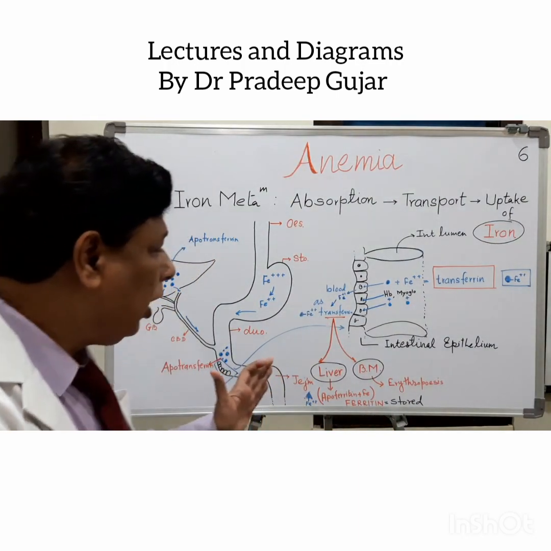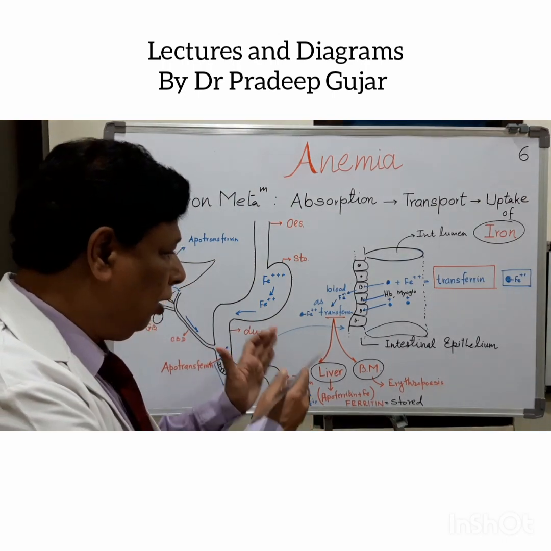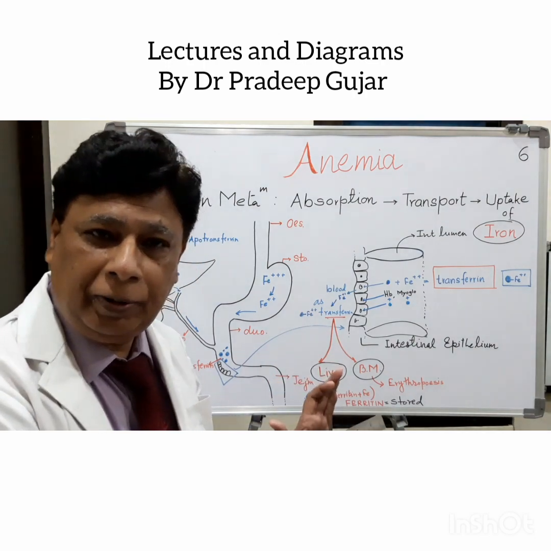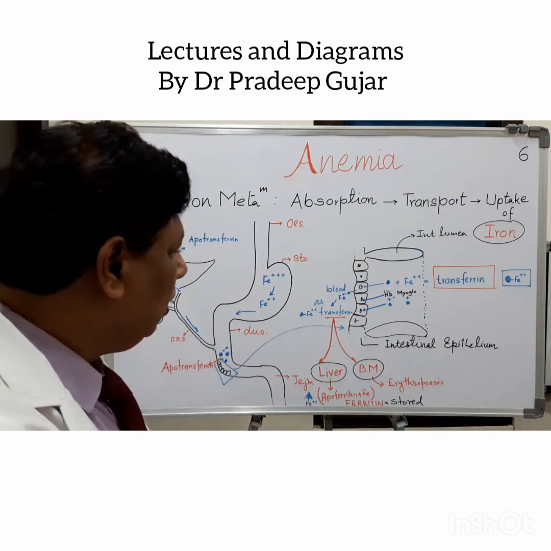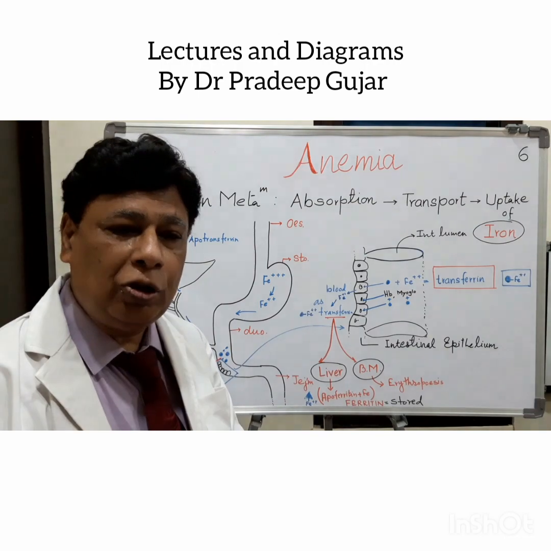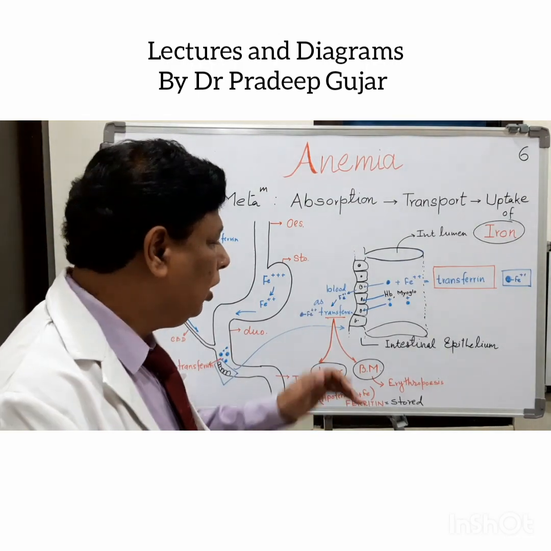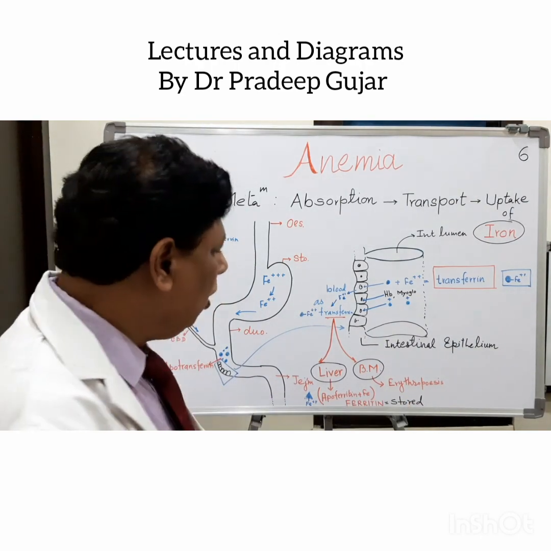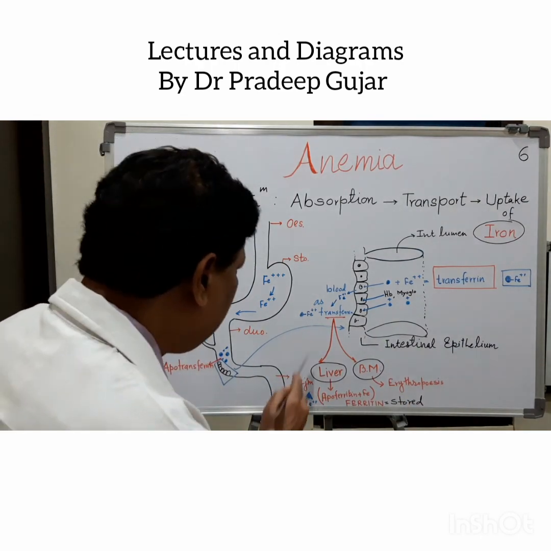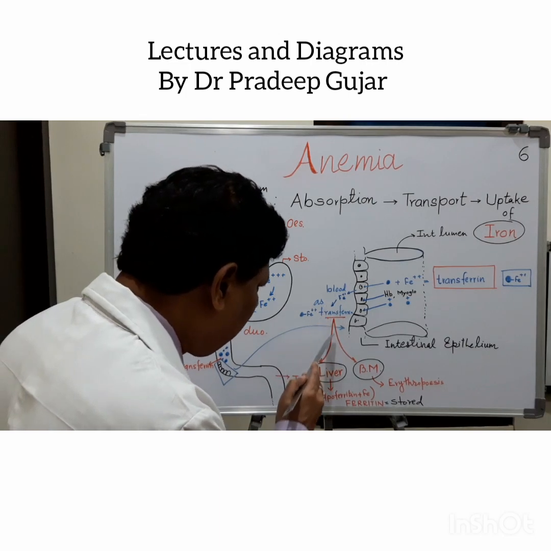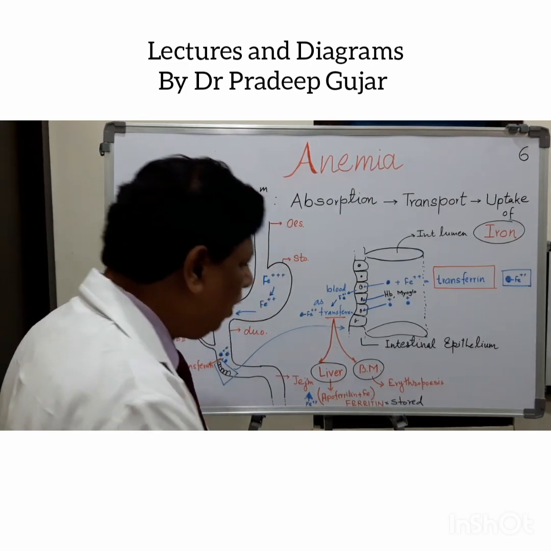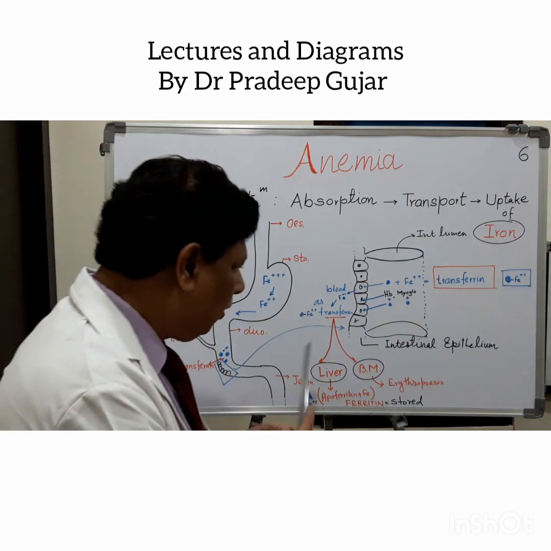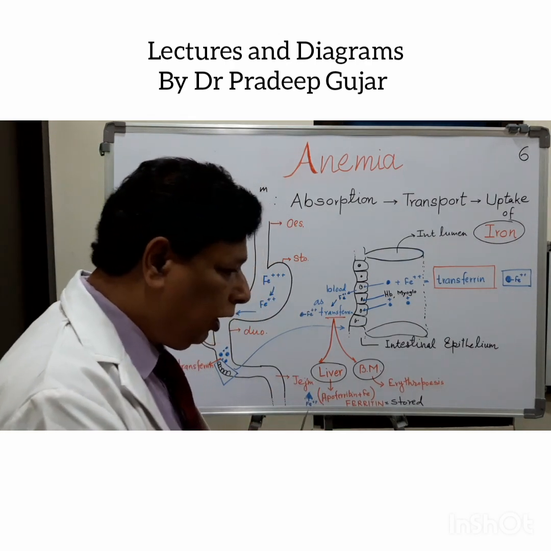Now this is actual uptake. This iron is uptaken by the liver and now it is stored in the form of ferritin. Second could be when there is a need for the formation of RBCs. The generation of RBCs is nothing but erythropoiesis. For erythropoiesis, ultimately the transferrin through the blood will enter into the bone marrow. In the bone marrow, again the transferrin will actually take this iron